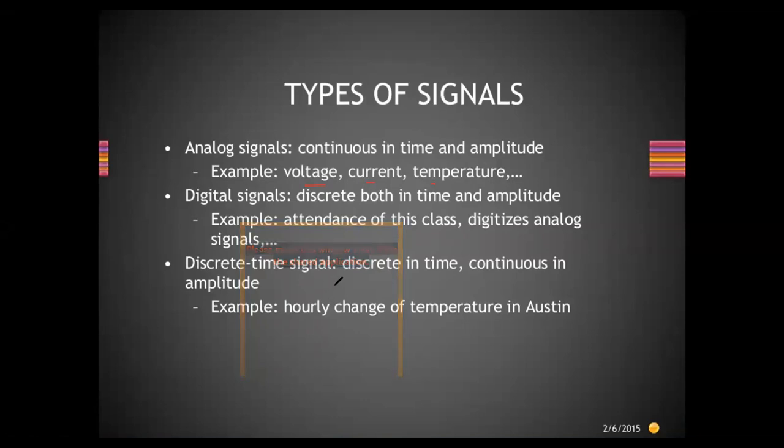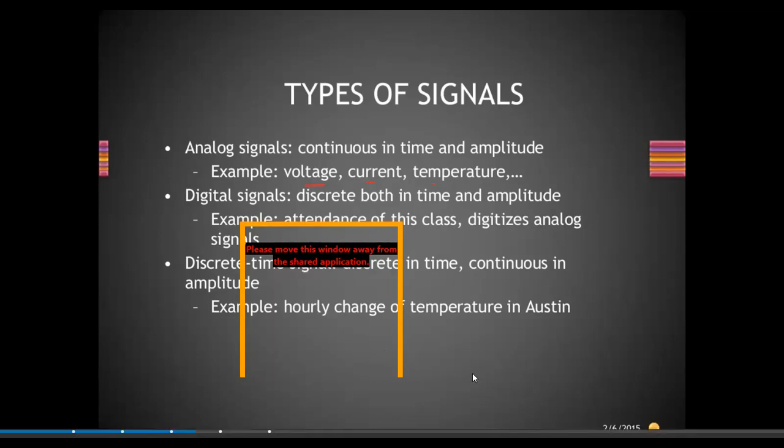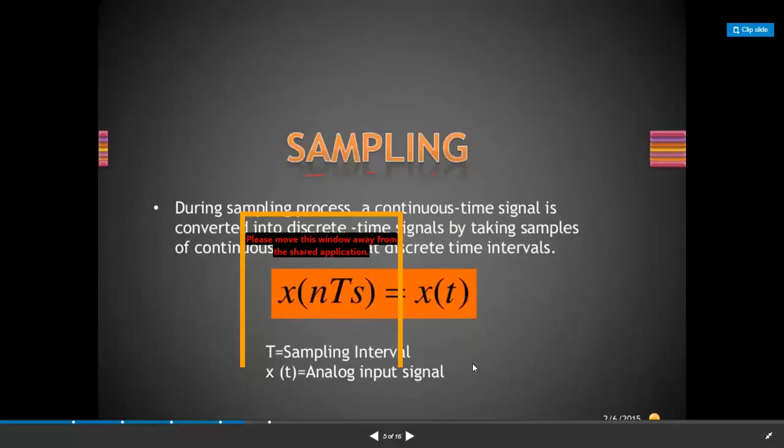Discrete-time signals are discrete in time and continuous in amplitude. One example given here is the hourly change of temperature in Austin, meaning how the temperature changes with respect to time. That can be an example of discrete-time signals. You must have studied all this in signals and systems, right?